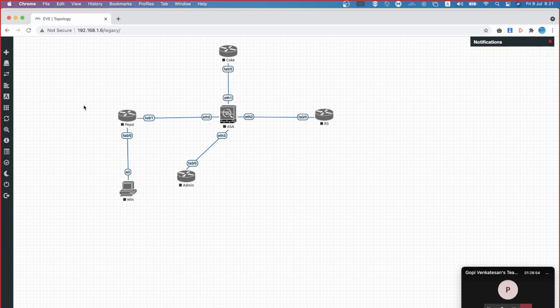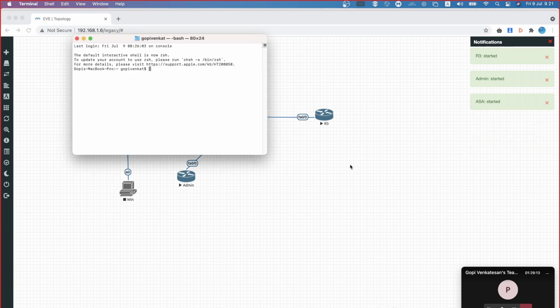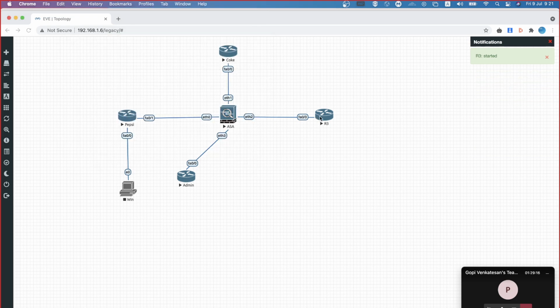Now, let me start all of these routers as well as a firewall.